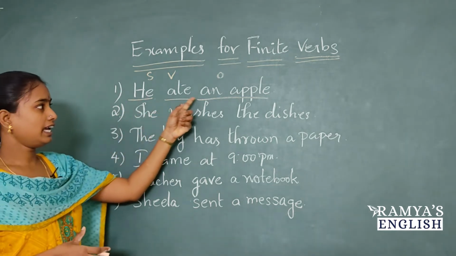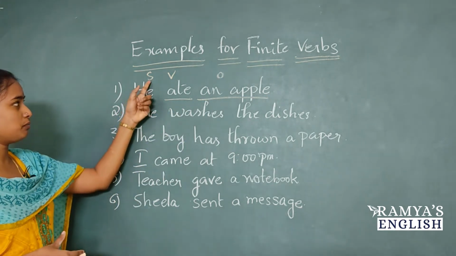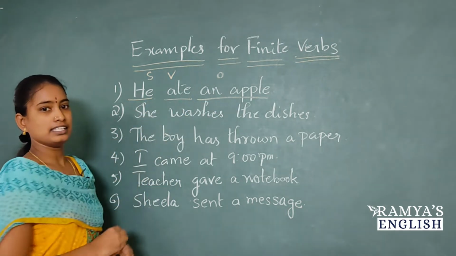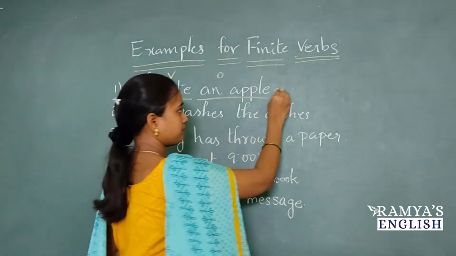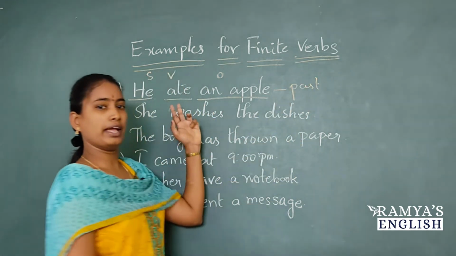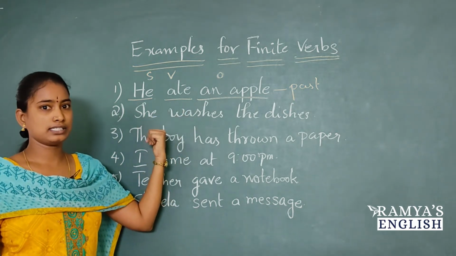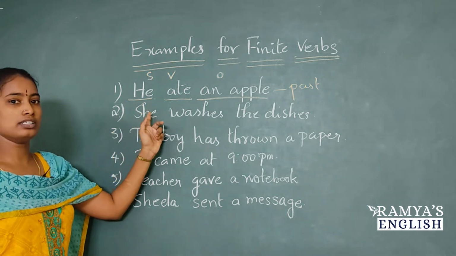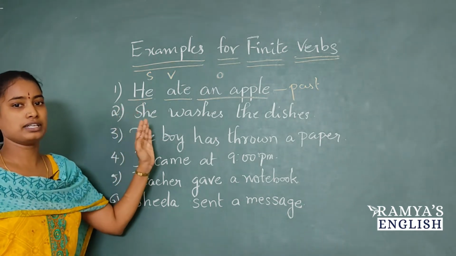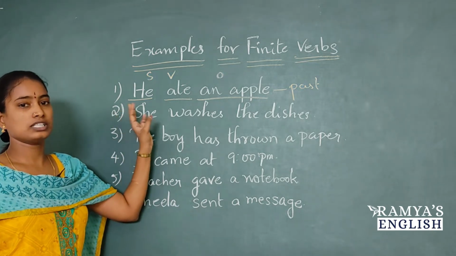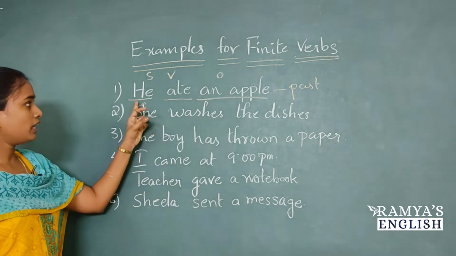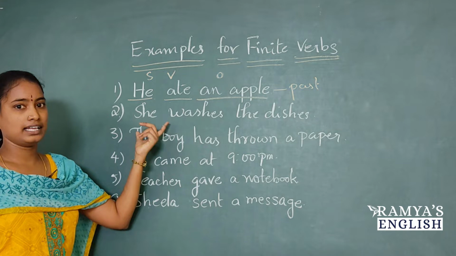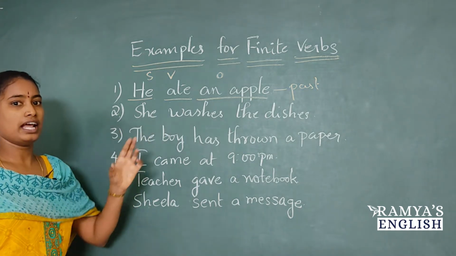First one is he ate an apple. Here he is subject, ate is verb and apple is object. Can you identify the tense? This is in past tense. So by looking at the main verb, we can easily identify the tense. So this is finite verb. Based on the gender, there is no change because this is in the past tense. If it is in the present tense, automatically based on the gender, the main verb changes. We will get he eats an apple. We add s to the main verb eat. So by that eats verb, we can identify the gender.